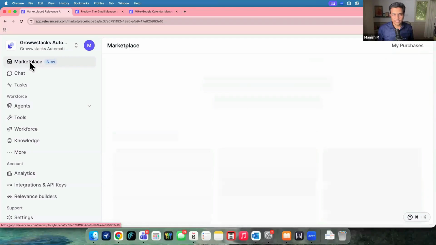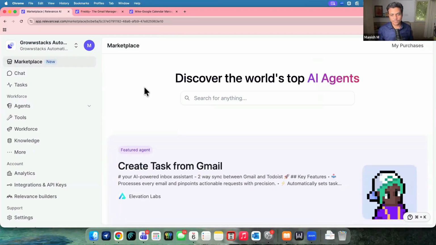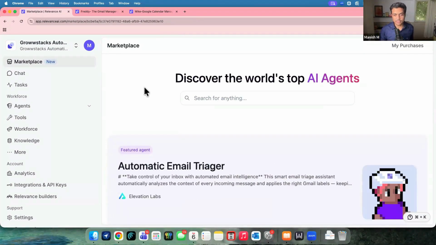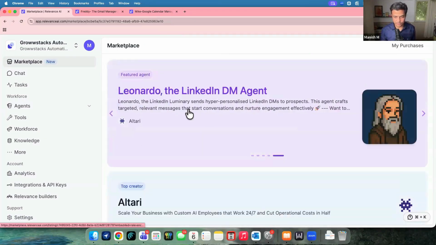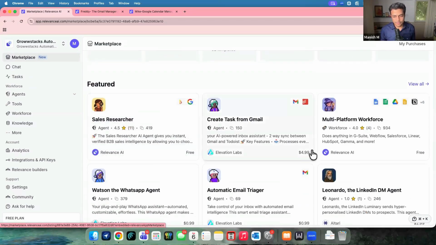Now, if you go to the marketplace, there are a few good things over here. Many times, when you try to start using Relevance, you will want to see what kind of agentic actions or agentic builds can be done within Relevance, right? That's the first question where many people get stuck. Or you may try to find some templates. So over here, we get to see what all different agents are being published by Relevance, or what other people are doing. Plenty of templates are given over here for HR, operations, research, content marketing, sales, and so on. A couple of templates are available for free, and a couple are paid as well.